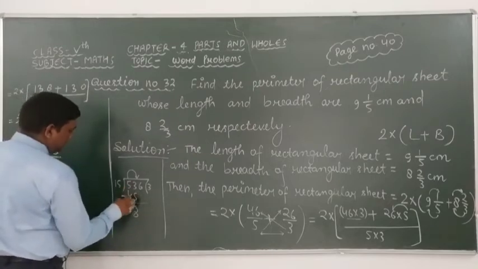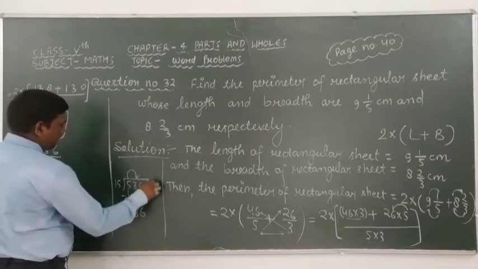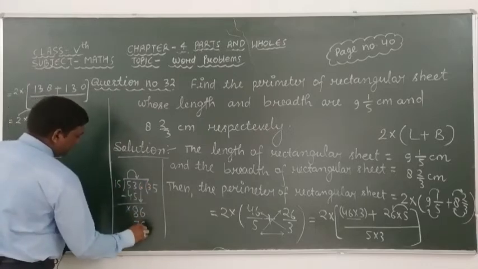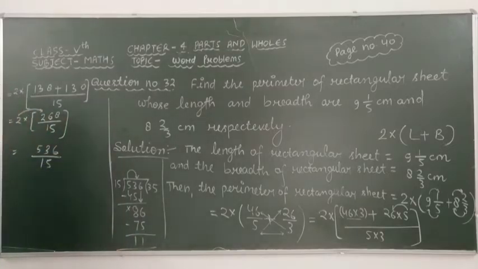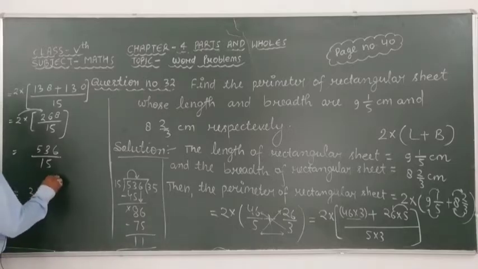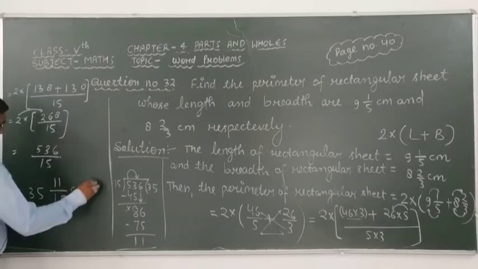After subtracting these, here we get 0 and here we can take 6. 15 times 5 is 75. After subtracting these, here we get 11. Understand? Therefore the answer is 35 mixed 11 over 15 centimeter.